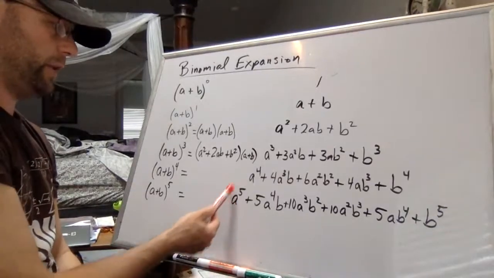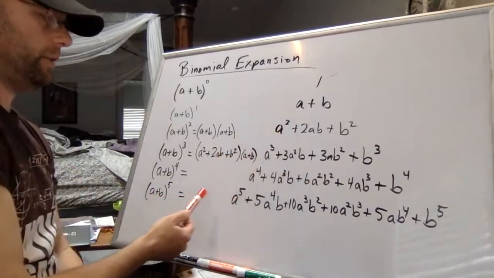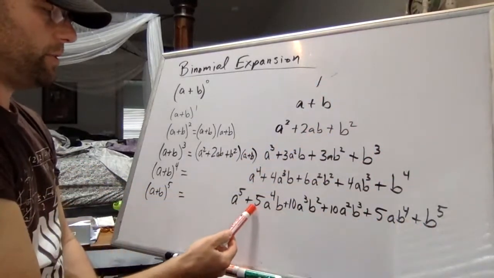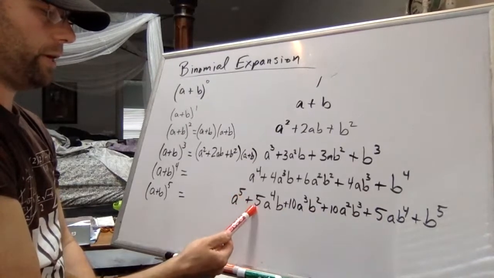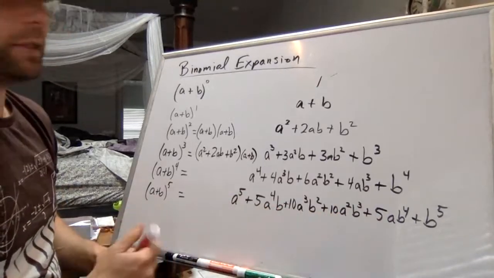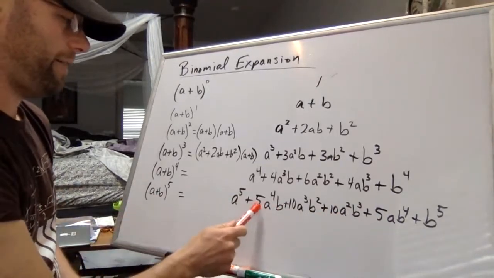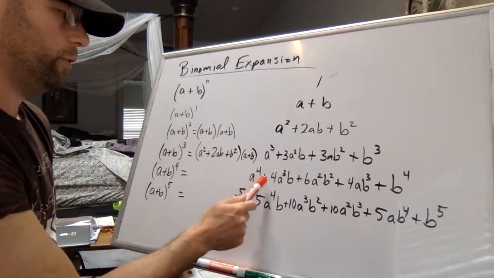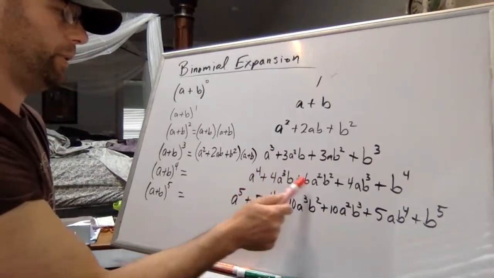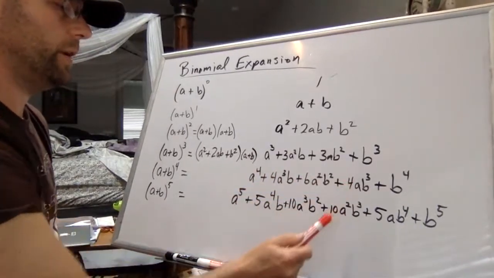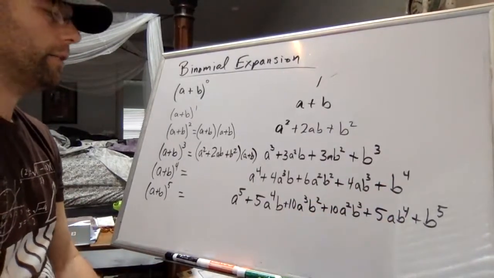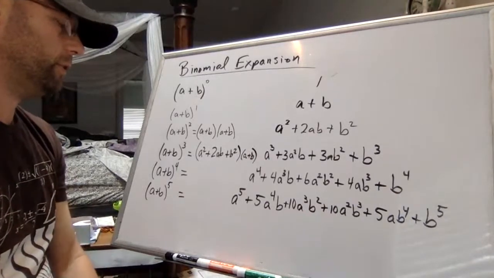You can kind of see that it's a 1 in all these cases. But maybe you notice that whatever power is here shows up right here as a number. And then these get trickier, the 10 and the 10. But if you remember Pascal's triangle, you can see this 5 actually comes from the 1 a to the fourth plus 4 of these. So the coefficients above match. 4 plus 6 is 10. 6 plus 4 is 10. 4 plus 1 b to the fourth is 5. So there's that. There's a couple of other ways to notice this pattern too.